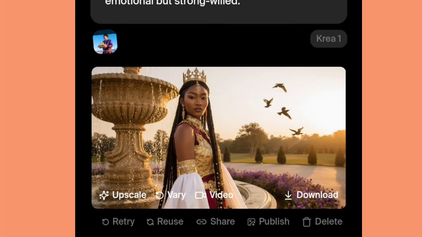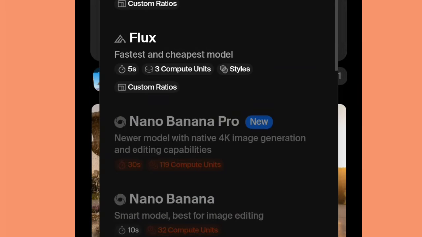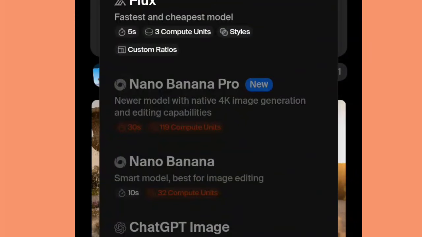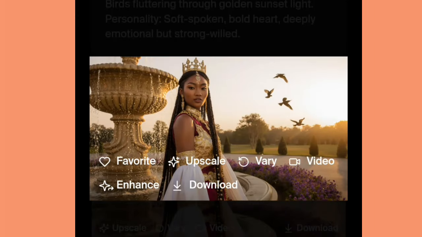So now to get the images, I use Cry AI to generate the princess, because here on Cry AI you can use different types of image generation. You can see them. There are many of them, and there are free ones that you can use as well. Okay, so I use this one here to generate this image.